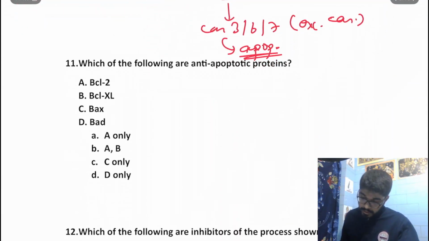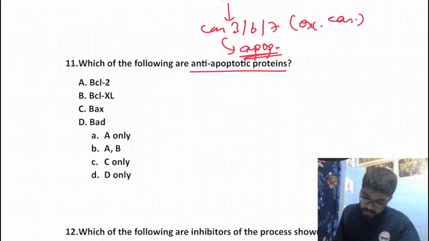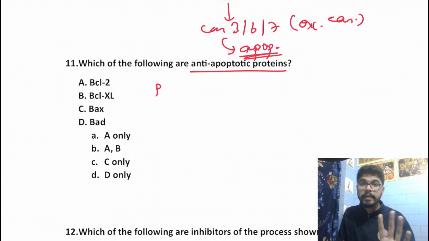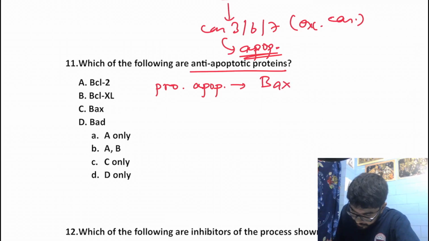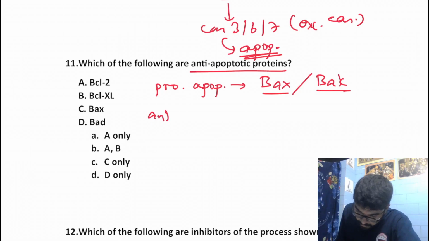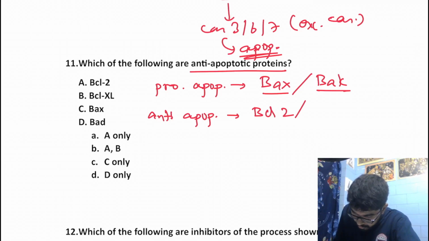Which of the following are anti-apoptotic factors? Now let's have a look into the factors, right? There are three types of factors in apoptosis: pro-apoptotic, anti-apoptotic and the stress sensors. The pro-apoptotic factors are BAX and BAK, right? The anti-apoptotic factors are BCL2, BCL-XL and MCL.